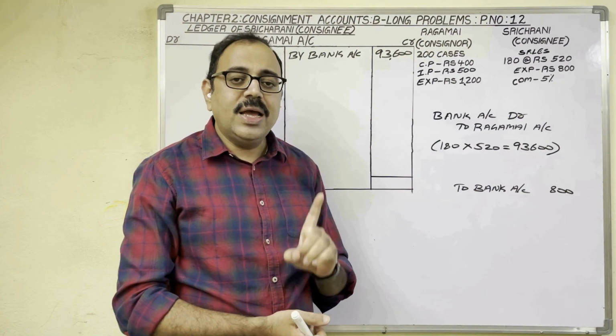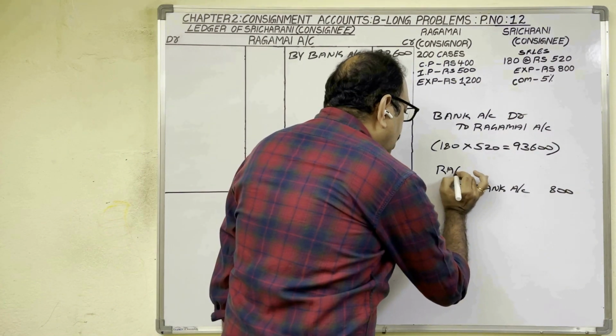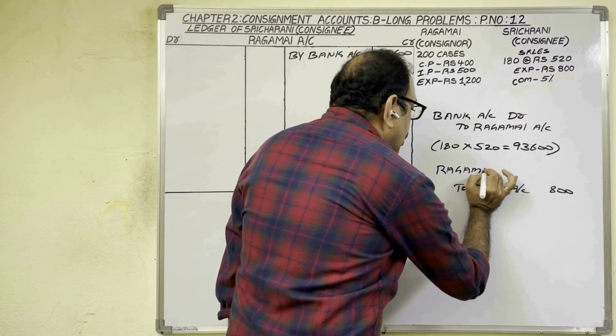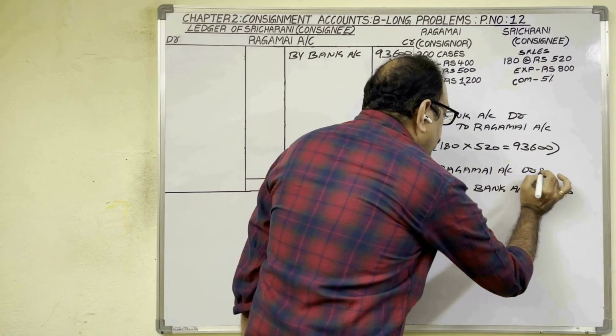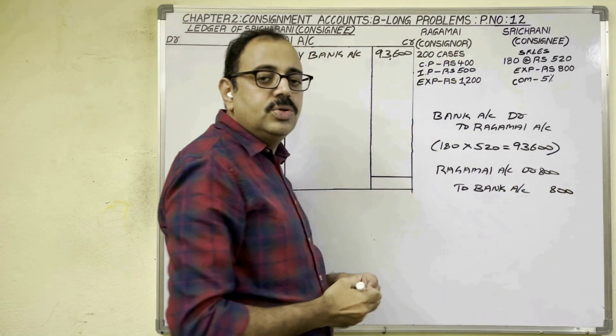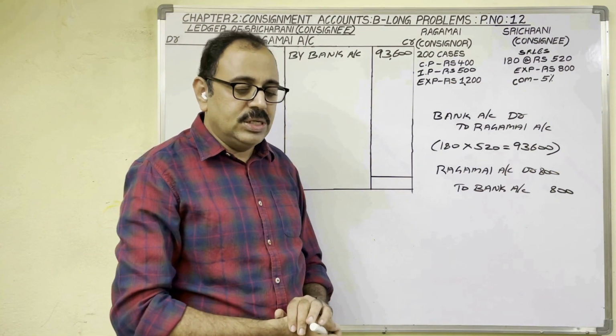Debtor means asset, asset shows a debit balance. Therefore, consignor's name should be debited. Ragamayi account debtor to bank account.